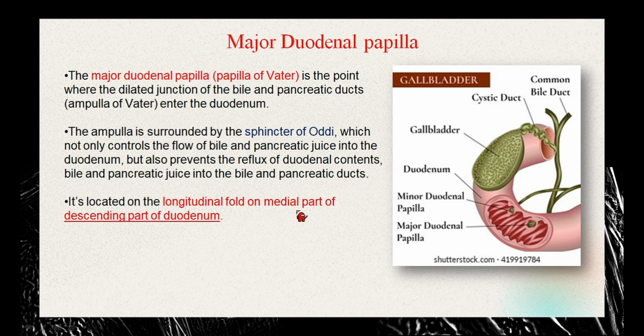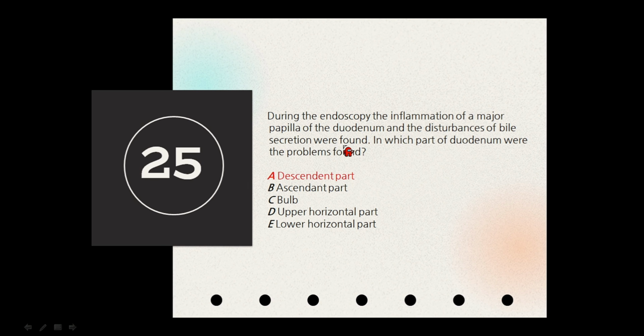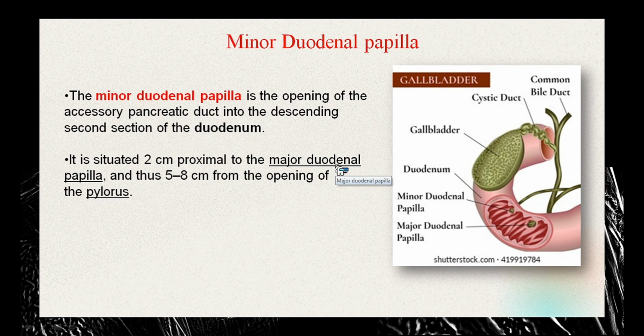It is located on the longitudinal fold on the medial part of the descending part of the duodenum. So it has this specific location on the medial part of the descending duodenum. It is located on the longitudinal folds. So this is the major duodenal papilla. So they asked about the location of the major duodenal papilla, in which part of the duodenum: specifically in the longitudinal folds of the medial descending part of the duodenum.